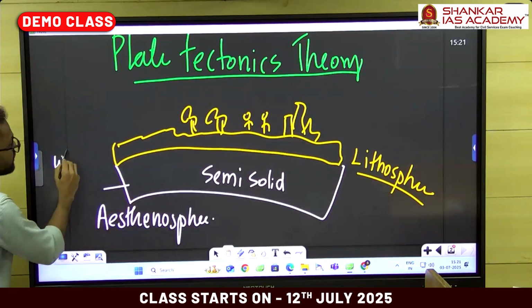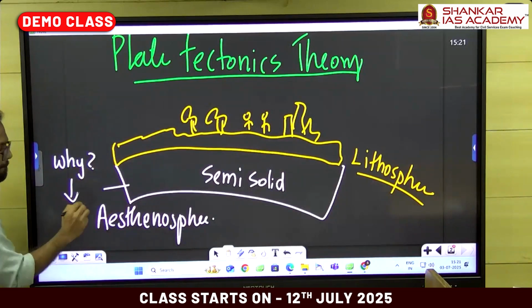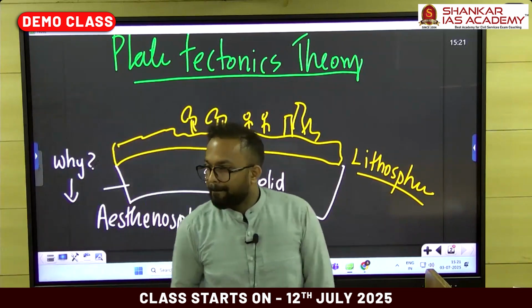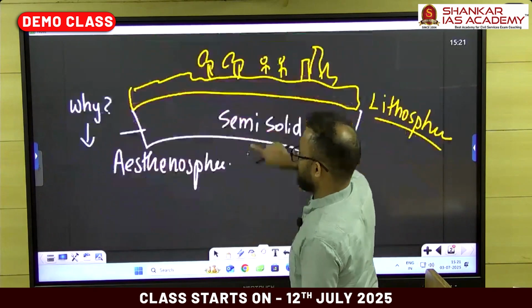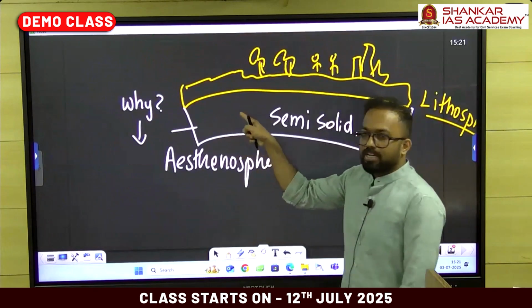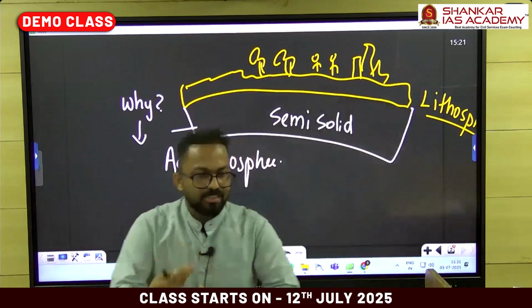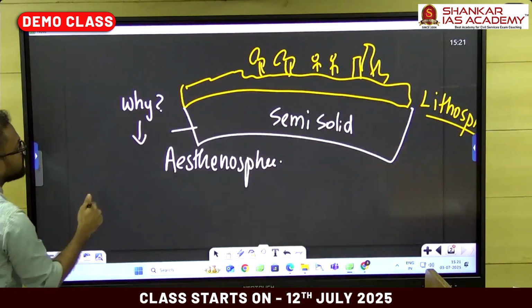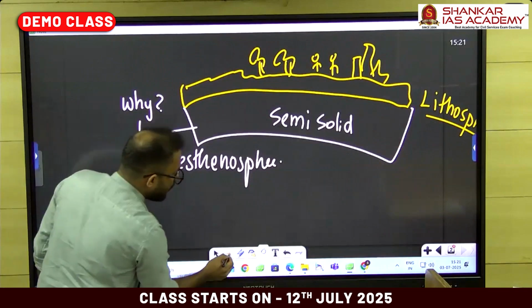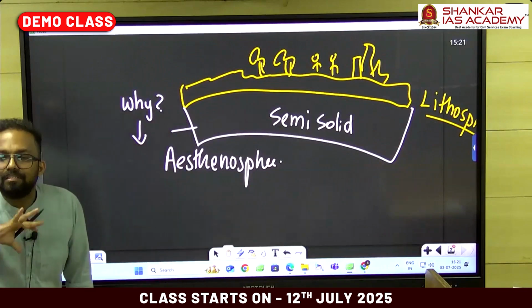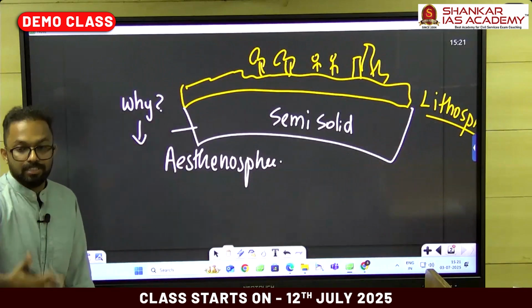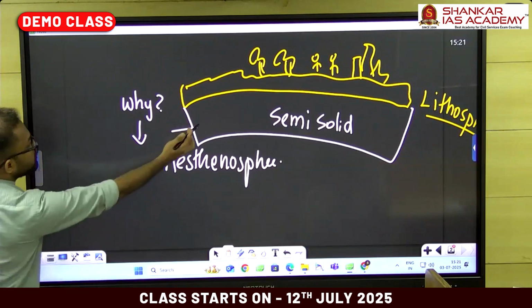Why is it in a semi-solid nature? Why is this 100 to 400 kilometer area having a semi-solid state? Because this theory says that within a depth of around 100 to 400 kilometer, a greater amount of heat energy is generated.